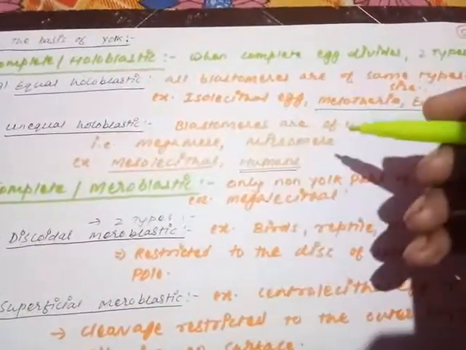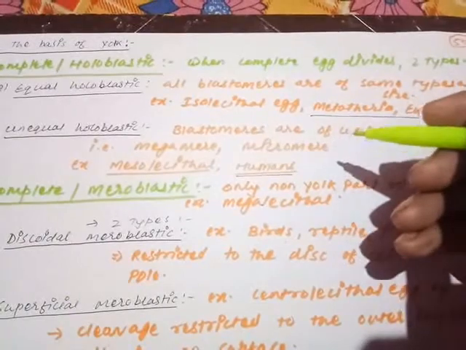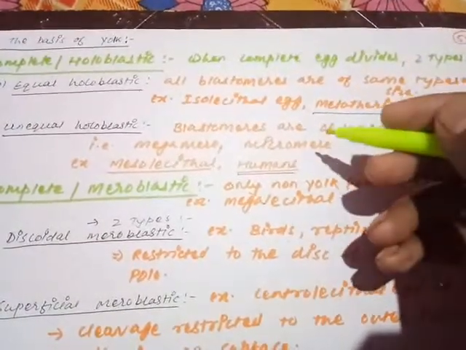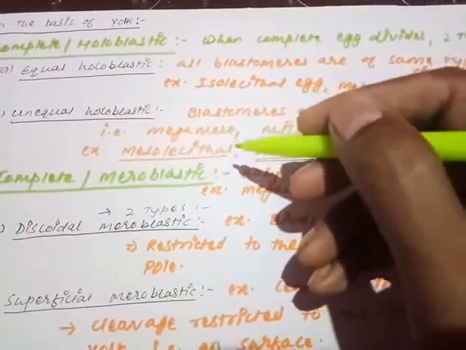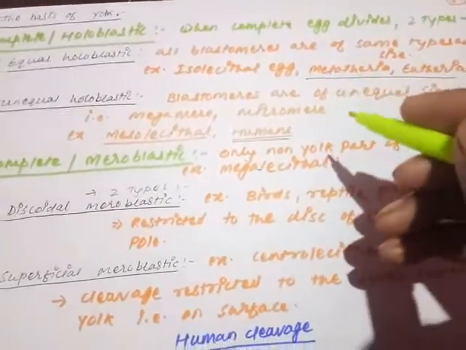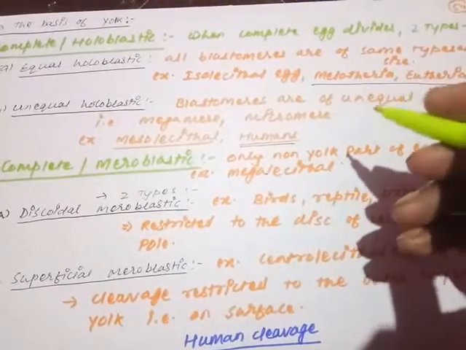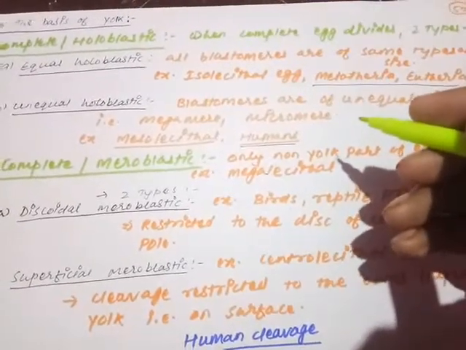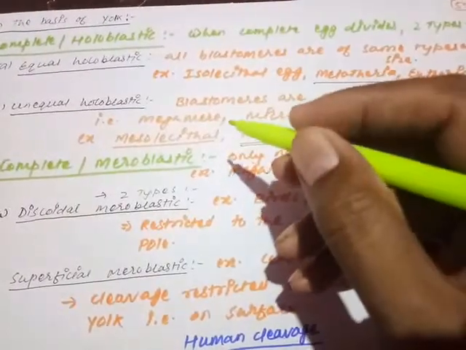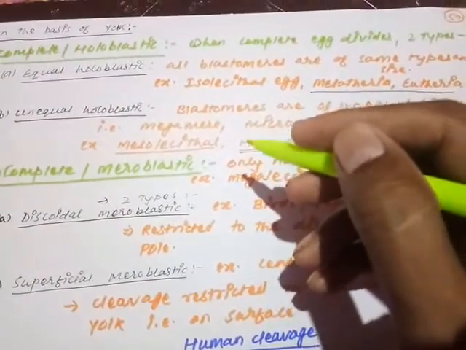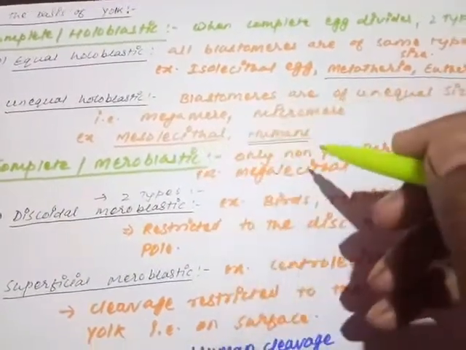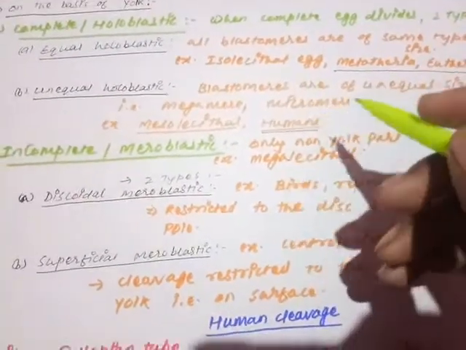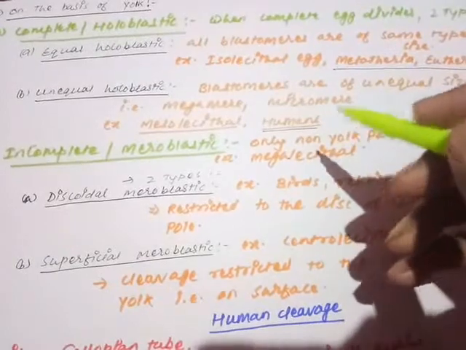Unequal holoblastic is just the opposite: the blastomeres produced after the cleavage are of two different sizes. Some of them are larger, some of them are smaller. The larger one is called the megamere or macromere. A smaller one is always called a micromere. So whenever the blastomeres produced by the cleavage are unequal in size, it is called unequal holoblastic. Megamere is the blastomere which is larger in size, and micromere the blastomere which is smaller in size. This is present in the mesolecithal egg, and importantly it is also present in humans. We are following the complete holoblastic but unequal.